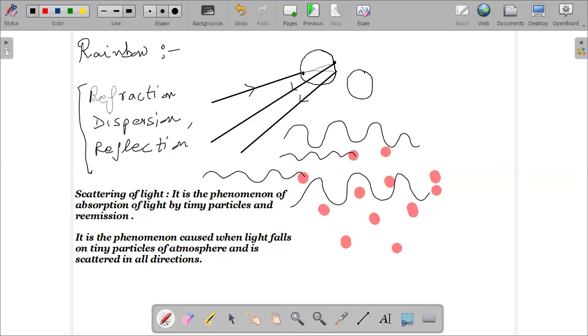Sir, twinkling of stars is due to the ever changing density of the atmosphere. Since the density of the atmosphere is continuously changing, the light that reaches our eyes is not regular. The intensity of the light that reaches our eyes varies.